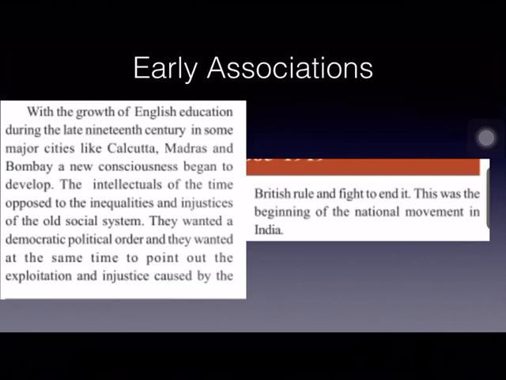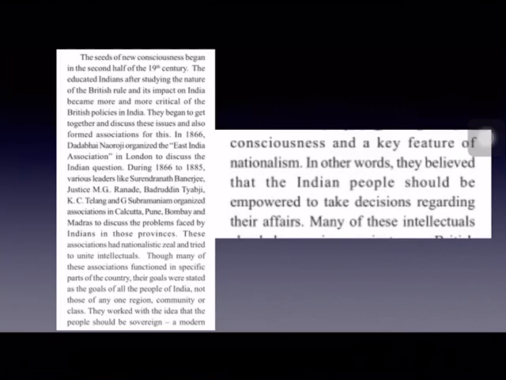Intellectuals means the educated class. During the second half of the 19th century, this consciousness began to take root. The educated Indians, as a first step to reach their goal, what was their goal? To drive away the Britishers and establish our own rule in our own country. That was their goal. To reach their goal, they formed various associations. For example, Dadabhai Naoroji formed the East India Association in London in 1867, and Surendranath Banerjee founded the Indian National Association in the 1870s. Like that, many associations were formed by them.